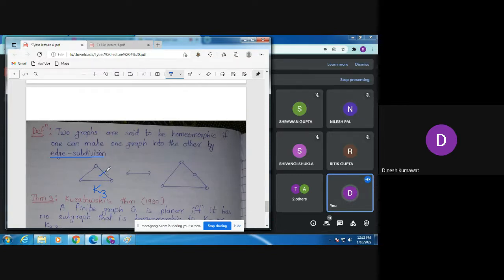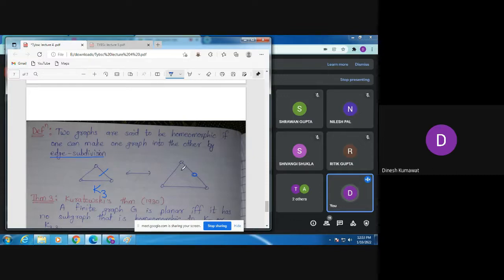And where I am cutting, there I am attaching a vertex. And we are attaching these 2 edges in this manner. So this operation is known as edge subdivision. And these 2 graphs are called homeomorphic. So 2 graphs are said to be homeomorphic if one can make one graph into the other by edge subdivision. If by edge subdivision we can make this second graph from the first graph, then we are going to call these 2 graphs homeomorphic graphs.